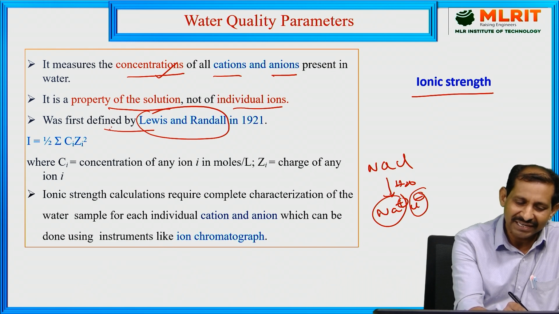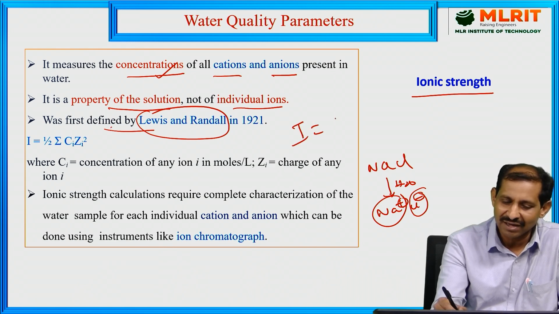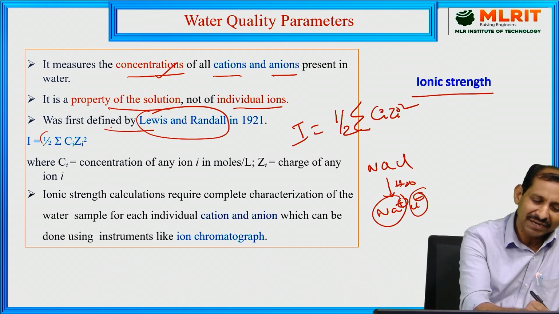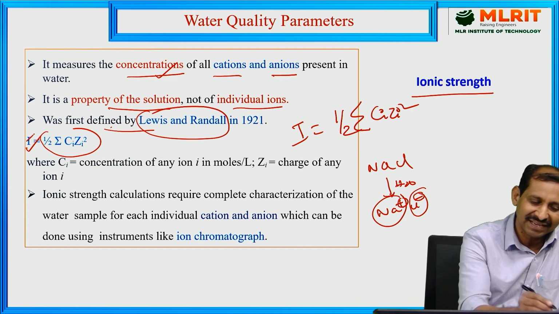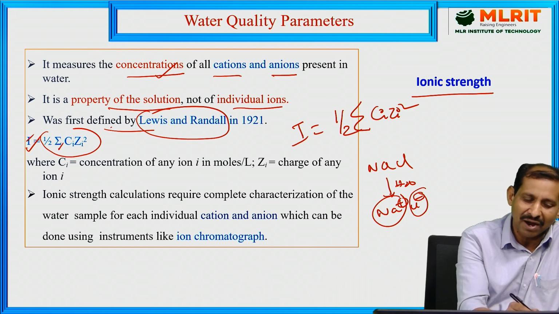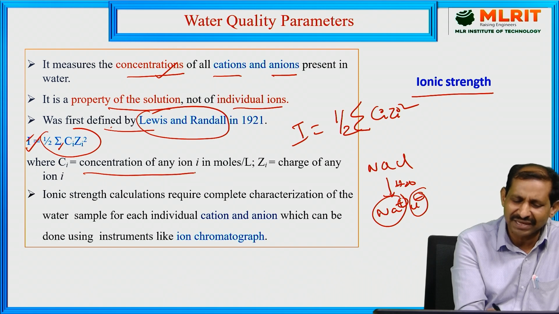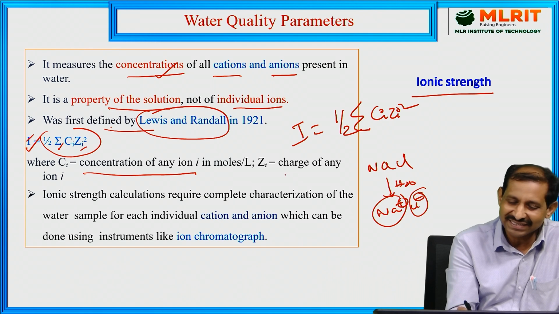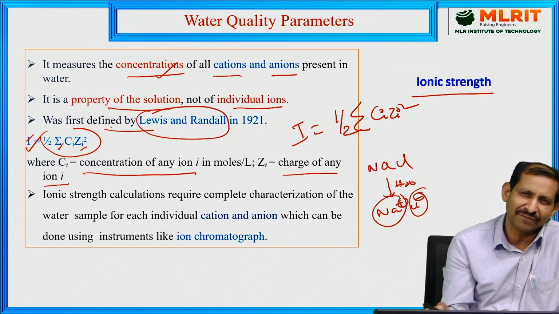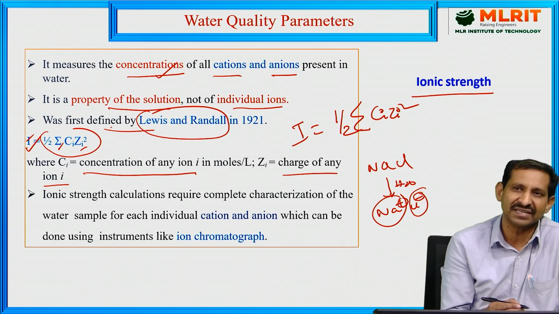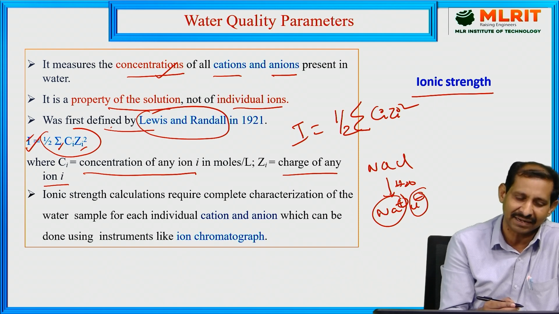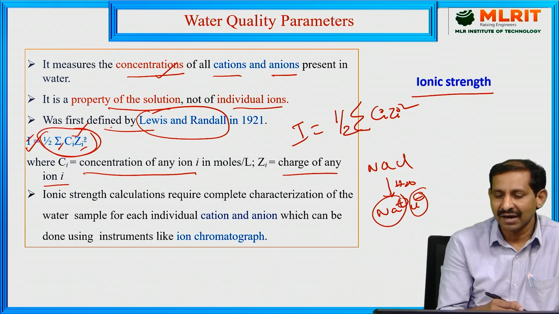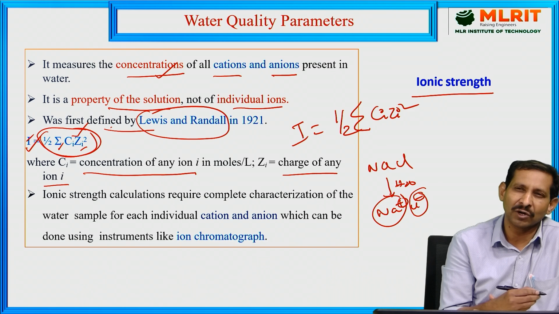It is calculated by the equation I equals half of the sum of Ci Zi squared. Here I is the ionic strength, the sum is over all ions, Ci is the concentration of any ion, whether cation or anion, and Zi is the charge of that ion, whatever the valency, either +1, +2, +3, or +4, represented as Zi squared. Using this formula, you calculate the ionic strength present in the given water body sample.